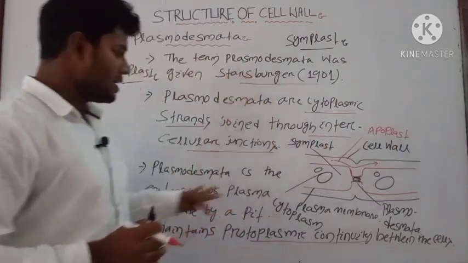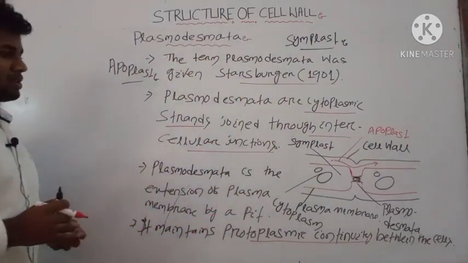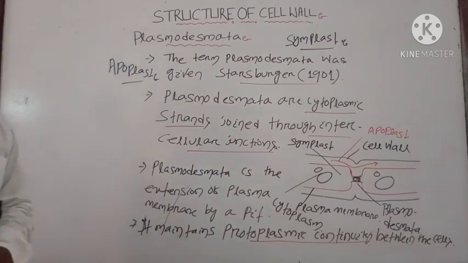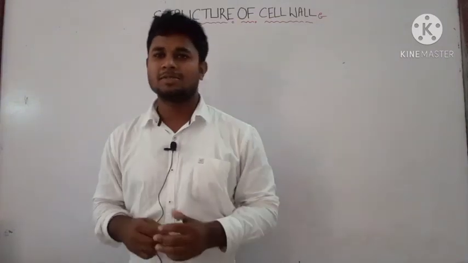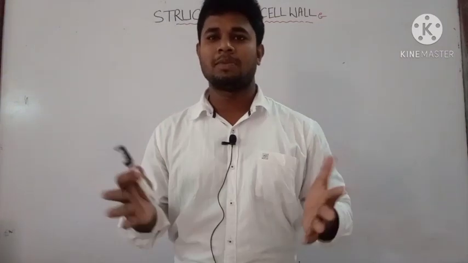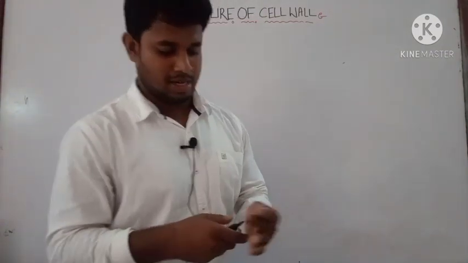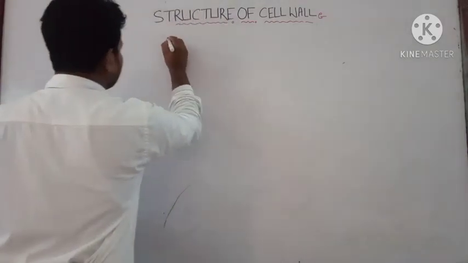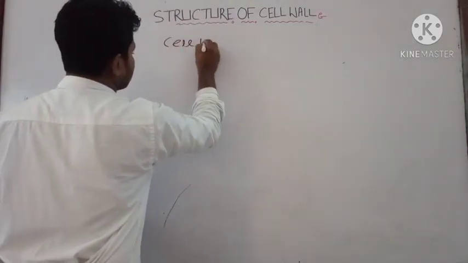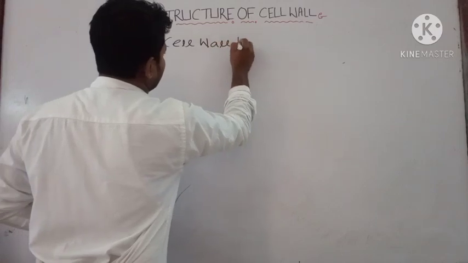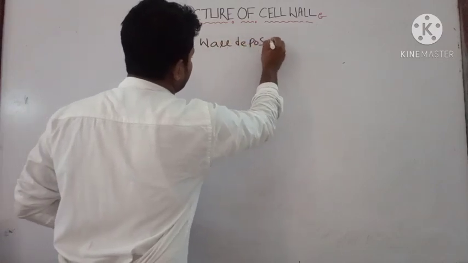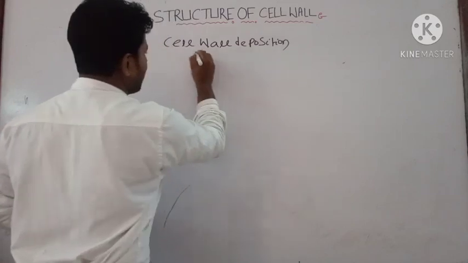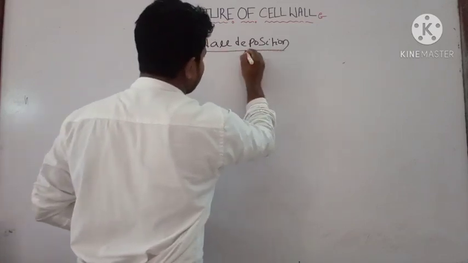Okay, note down these points, then we will discuss some cellular depositions. After pits and plasmodesmata, we will discuss some cell wall depositions which are present in the cell wall. Mainly, there are four types of cell wall deposition.